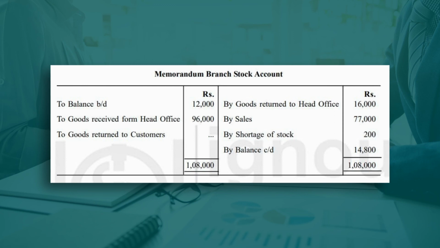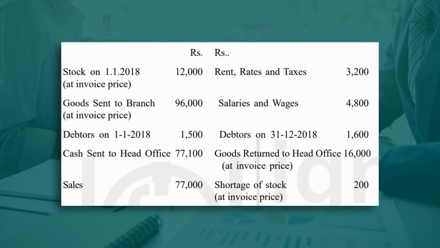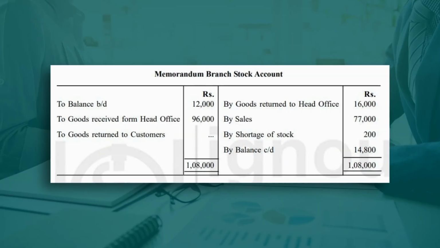Yes, sales 77,000 it is given. By shortage of stock 200, this is also given, shortage of stock at invoice price 200. So the balancing figure would be, this is 1,08,000. Out of 1,08,000, if we subtract this and this, the balancing figure will come 14,800.